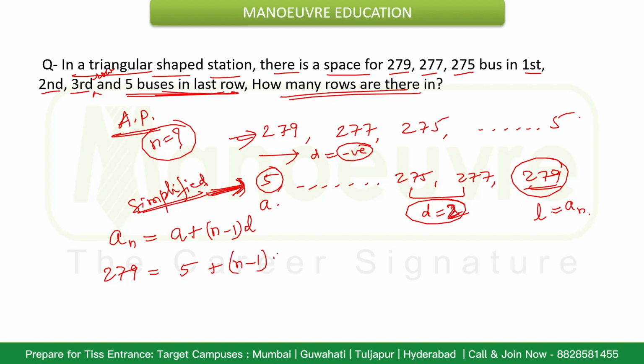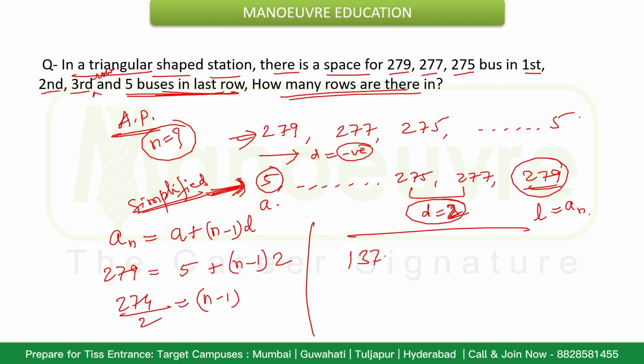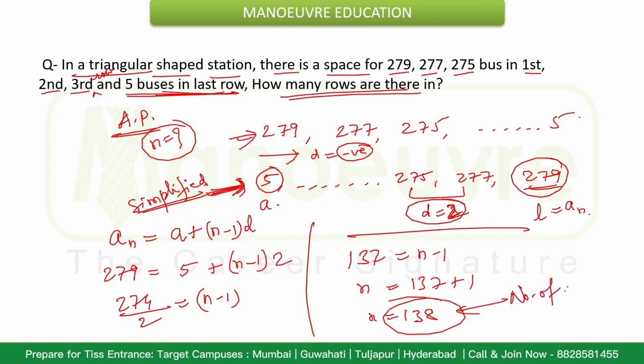D, the common difference, is 2, so this will be 274 divided by 2 is equal to n minus 1. So that will give me 137 is equal to n minus 1, so clearly n will be 137 plus 1, so the value of n will be 138. So that will be the number of rows. So the final answer will be 138.